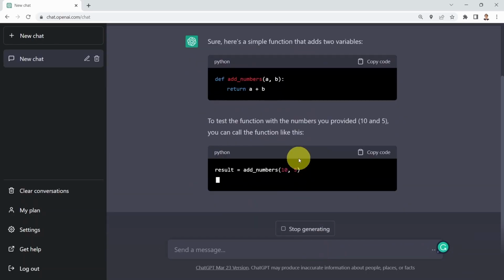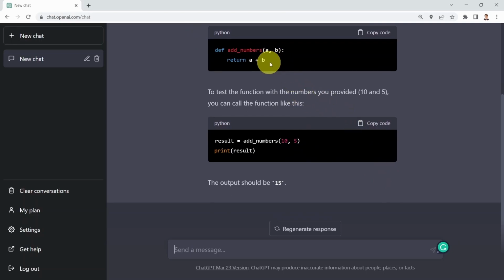Here it's going to tell you this is a simple function, which is called add numbers. And you can just call that function and send it 10 and 5. What you notice is that this code is pretty much the same as the previous code. So I'm going to say, well, I don't like that answer. For example, I don't like this answer. Any other suggestions?